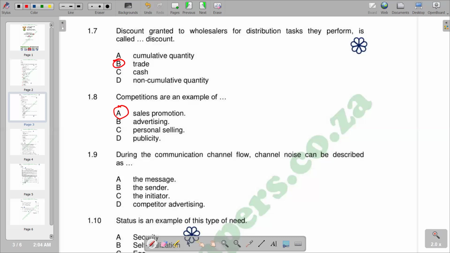So moving on to the next question that we have. 1.9 reads, during the communication channel flow, channel noise can be described as dash where the message and the sender, the initiator, competitor, advertising. You would see that the communication channel flow is the medium used to communicate a message. So basically, as a medium, when it's channel noise, it means it's going to be heard and it becomes a competitor advertising. So we have D as the correct response.